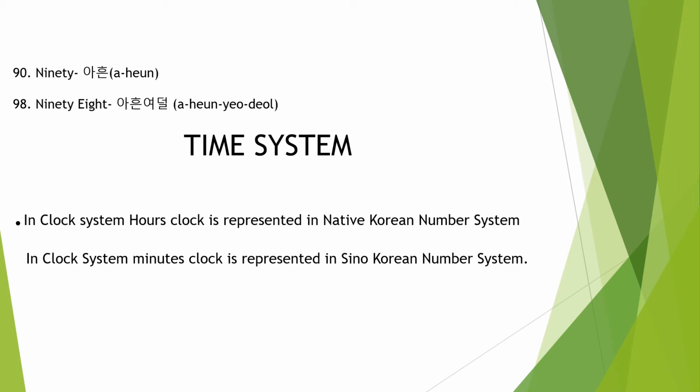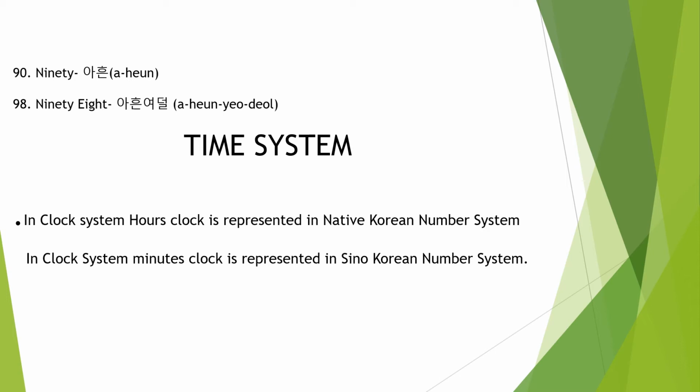We use this native number system to write the numbers from 1 to 99. We also use it in the time concept. Suppose someone asks what the time is now. If you want to tell that the time is 2 o'clock or 5 o'clock, you have to use the native number system, because in the clock system, hours are represented in the native number system. Minutes on the clock we represent in the Sino-Korean number system.